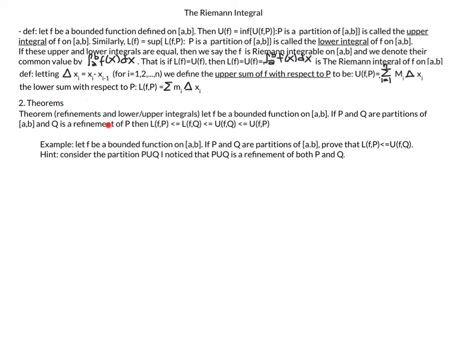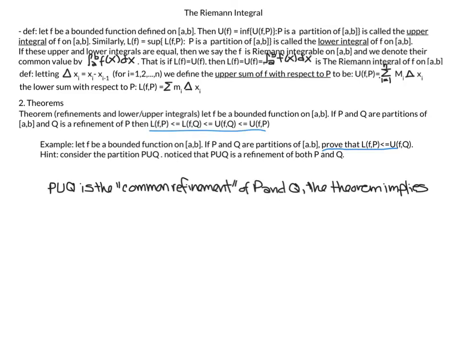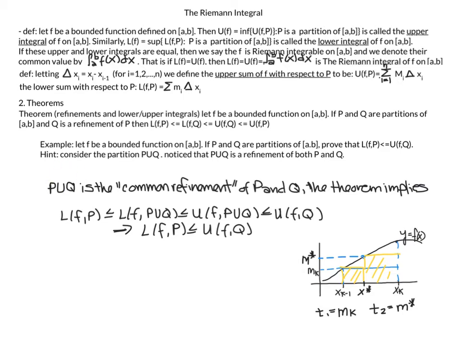We will do an example for this theorem here. Let f be a bounded function on the closed interval [a, b], and P and Q are partitions of [a, b]. Prove that the lower sum of f with P is less than or equal to the upper sum of f with Q. And a hint: we want to consider the partition P union Q, and notice that P union Q is a refinement of both P and Q, and is called the common refinement because it's common to both. Once we consider this refinement, then this proof here is a straightforward application of this theorem.